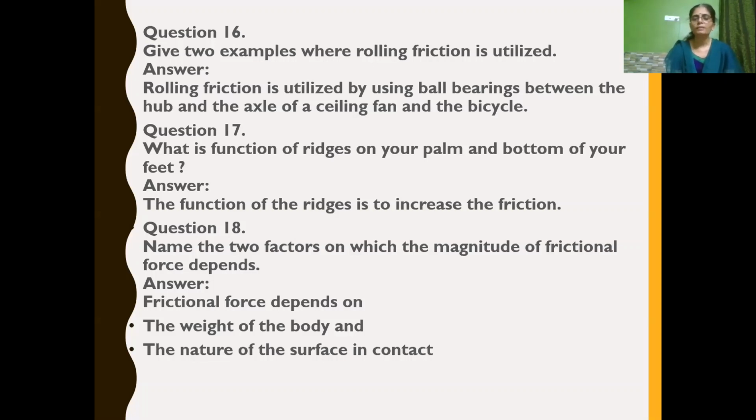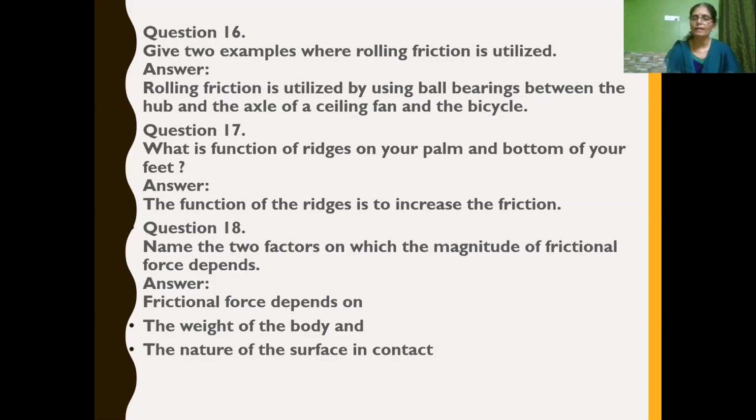Name the two factors on which the magnitude of frictional force depends. Magnitude means quantity. We have to tell two factors by which the quantity of friction will increase. First, the nature of the surfaces in contact with each other. If the surface of the object is rough, there is more friction, isn't it? If the surface is smooth, it creates less friction.